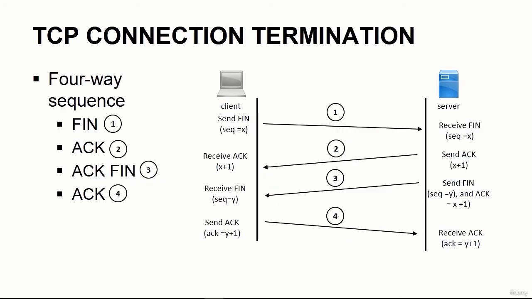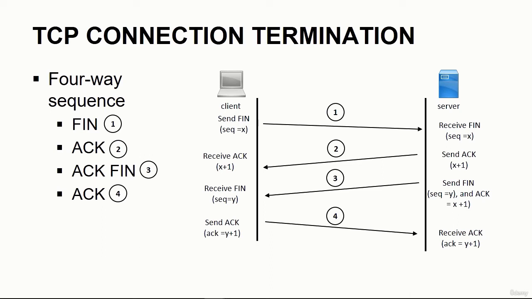Now, just as the TCP connection process was formalized with a 3-way handshake, the TCP termination is also formalized. And here's the steps in TCP connection termination. In step 1, the client sends a FIN message, in this example, sequence number X, to the server. In steps 2 and 3, the server sends 2 messages. It sends an ACK to the client's FIN with the sequence number X plus 1. That lets the client know that its FIN was received by the server. The server also sends its own FIN with a sequence number of Y to the client.